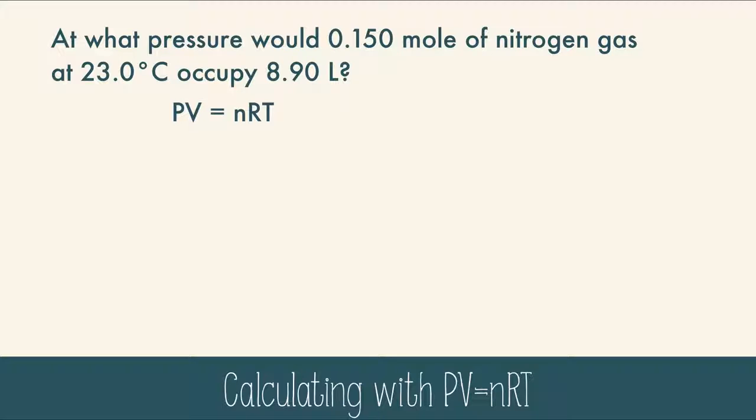Let's try a PV equals nRT problem. At what pressure would 0.15 moles of nitrogen gas at 23 degrees Celsius occupy 8.9 liters? Well, we're going to need to use PV equals nRT, but we're trying to find pressure, which means doing a little rearranging. You just have to divide both sides by V.